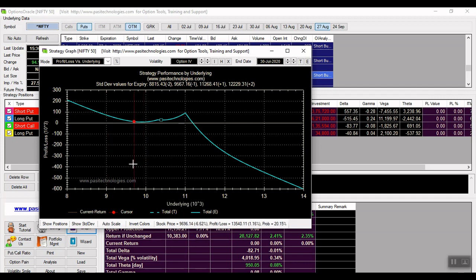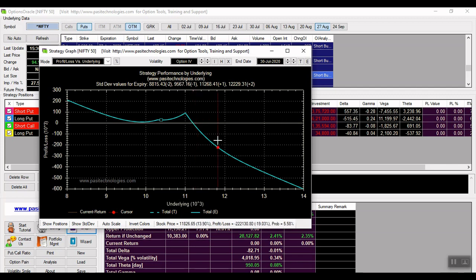Here you can see it's touching near the zero line, but it is still at a profit even at 9,000. So we can simply initiate this trade, and you can see that the break even is at the point of 11,190. After moving above 11,190 we'll start losing our premiums, and we'll enter into a losing trade.